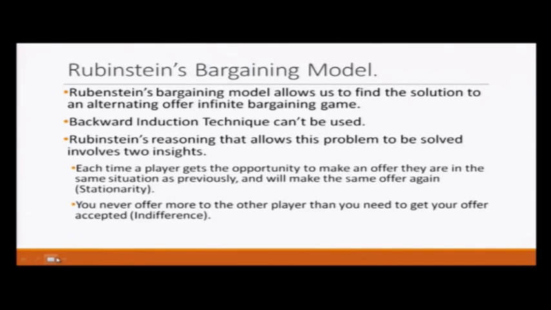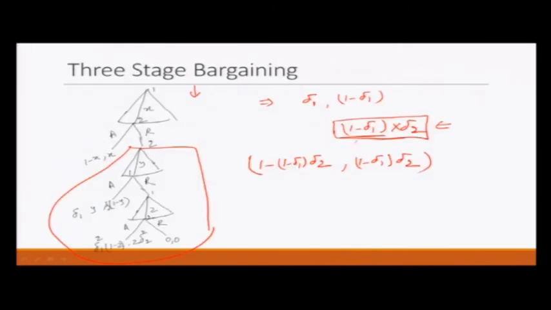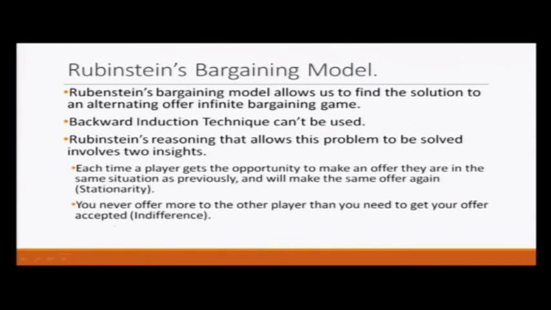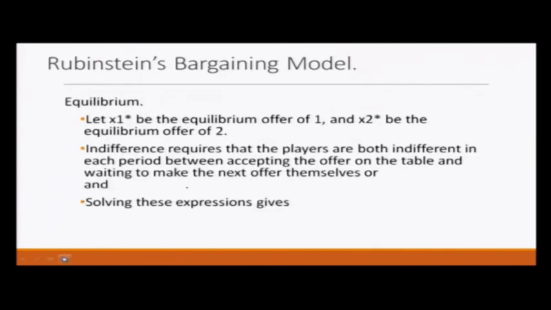The second insight he had: you never offer more to the other player than you need to get your offer accepted, and we have been using this logic earlier also. Like here we said that player 1 needs to make an offer at least as large as 1 minus delta 1 multiplied by delta 2, and therefore he will offer only this much, nothing more, because offering more means getting less for himself. So he proposed the idea of stationarity and indifference to solve this problem.